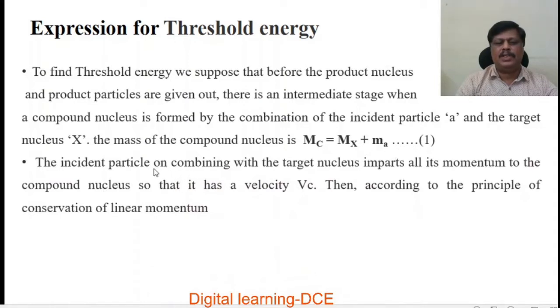The incident particle, on combining with the target nucleus, imparts all its momentum to the compound nucleus so that it has a velocity Vc.